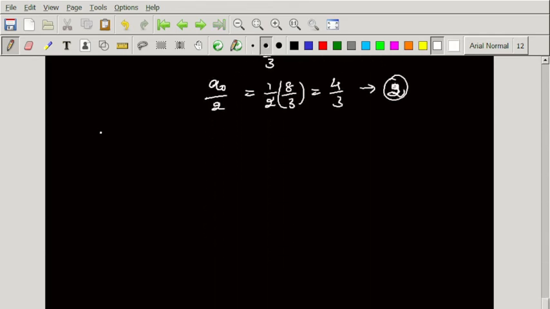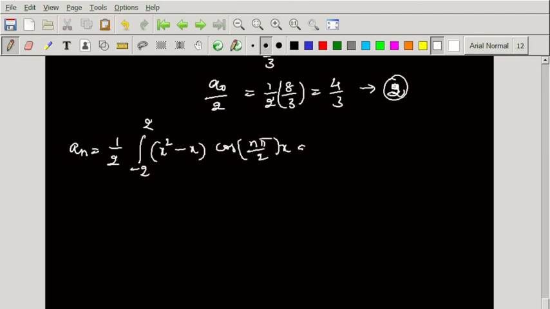Now we find out an. So an is 1 dividing by L is 2, integration minus 2 to 2, x square minus x into cos n pi by 2 of x into dx.